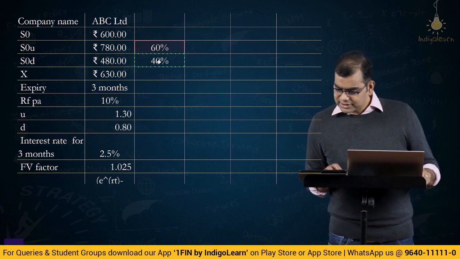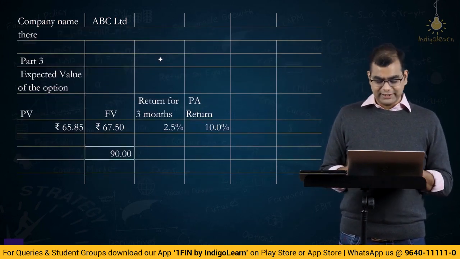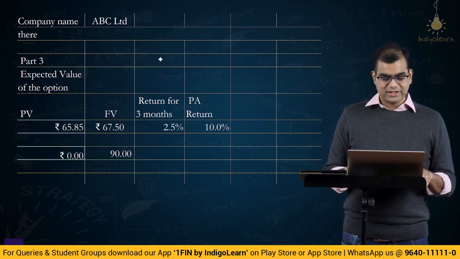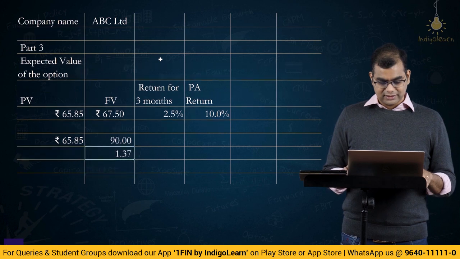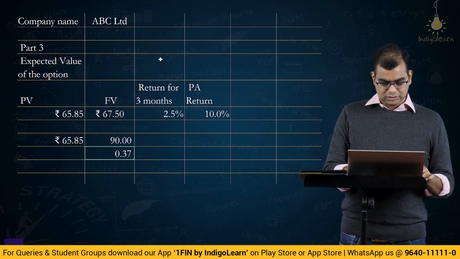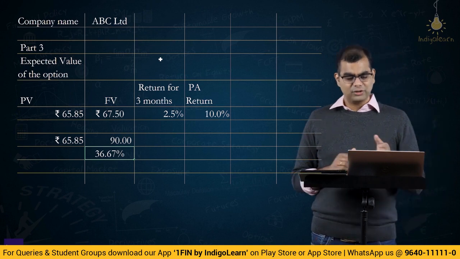Those are the numbers they gave, right? 60 and 40, correct. So the future value is 90, the present value is 65.85. So the return is minus 1 if I do, 36.67% over a 3-month period.